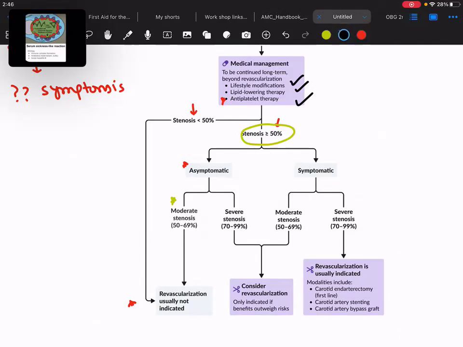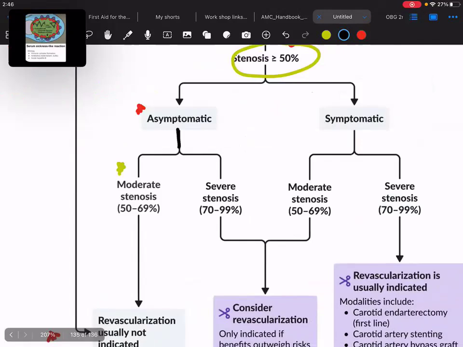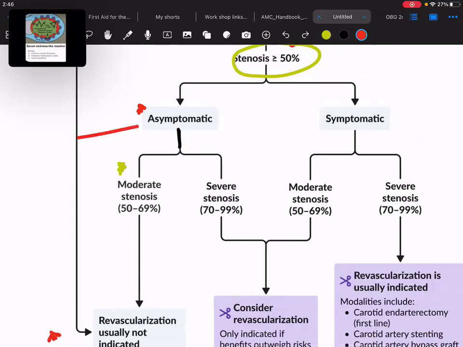Rather, I will tell you one thing: this guideline is basically from the AHA, the American Heart Association. If we talk about the RACGP, the Australian guideline, they say that if there is any patient who is asymptomatic, I will just rectify this, and let me do it over here.